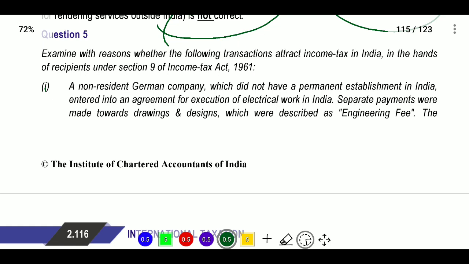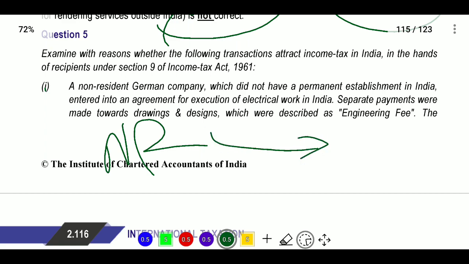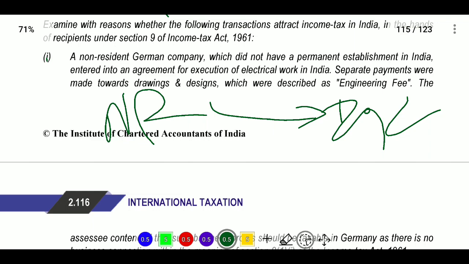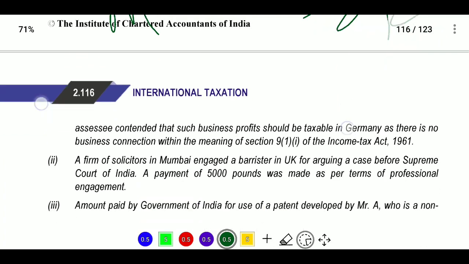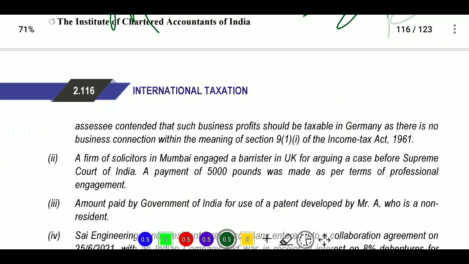A non-resident Germany company which did not have a permanent establishment in India entered into an agreement for execution of electrical work in India. So he is executing work in India. Separate payment was made towards drawing and design, which is described as engineering fee. Engineering fee means that it is a technical professional fee. Technical fee.